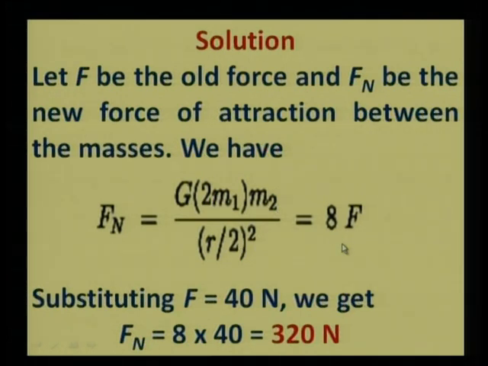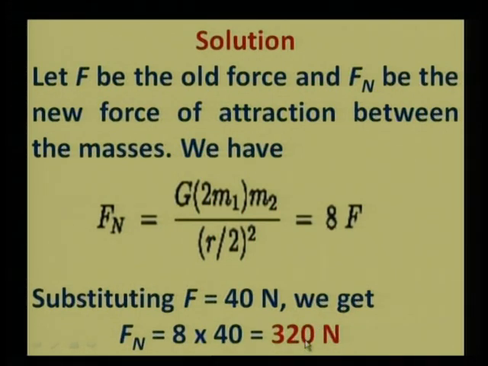We can see from this equation that Fn would turn out to be 8 times the force. Here we know that F is 40 Newton, the original force between them. So if we substitute the value of F, we will get the new force, that is 320 Newton.